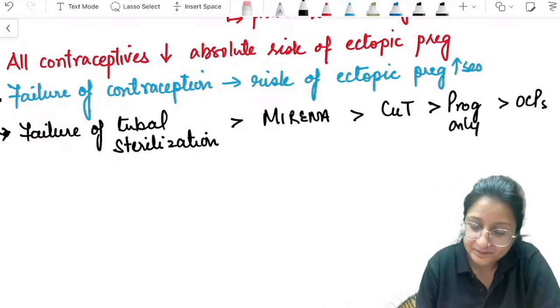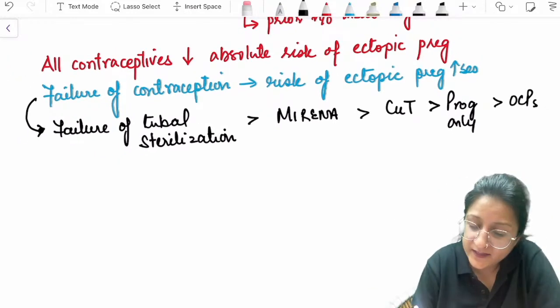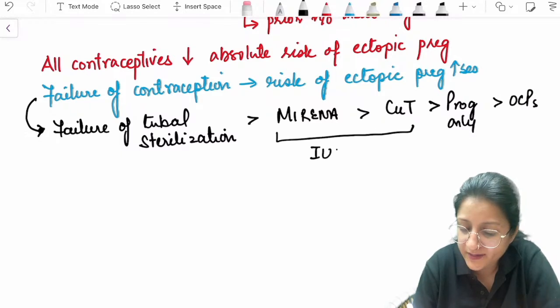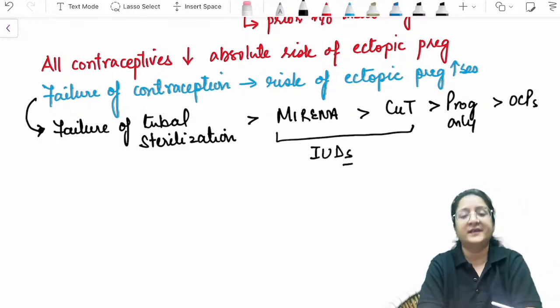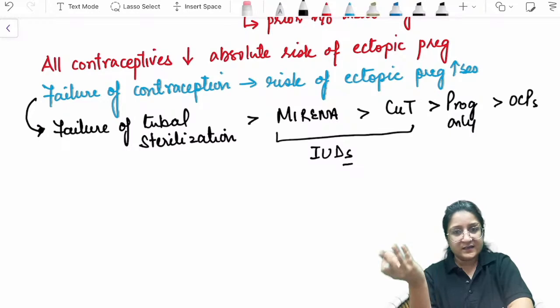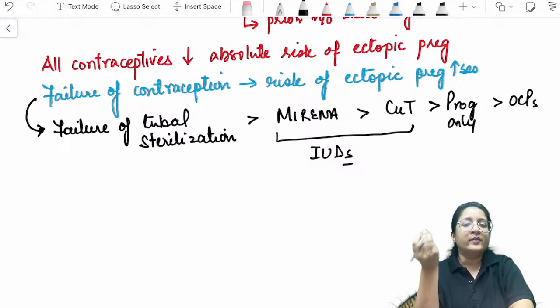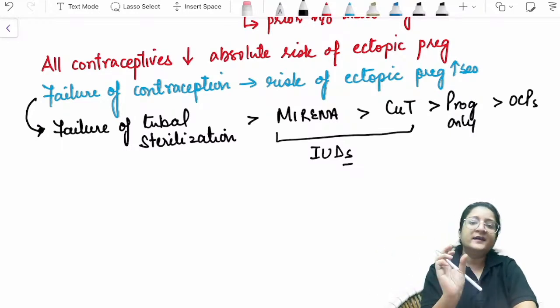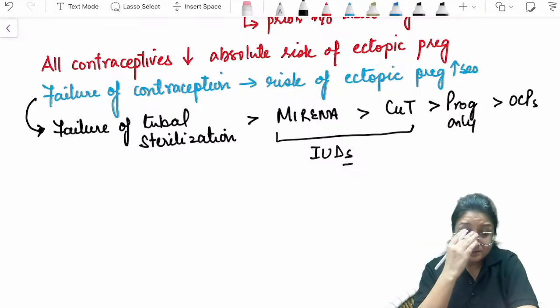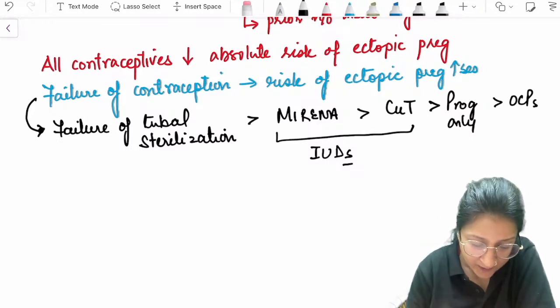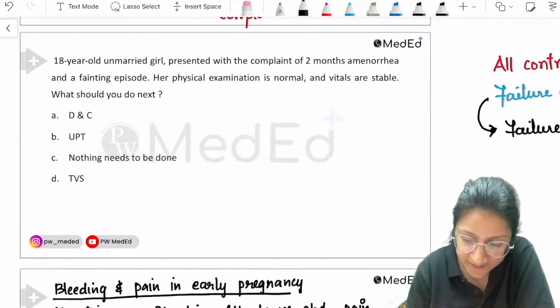So yes, Shivam, both of these two are intrauterine devices. Mirena is levonorgestrel releasing intrauterine device. Copper T is copper releasing intrauterine device. Both are intrauterine devices. Okay, fine. Now, next question.